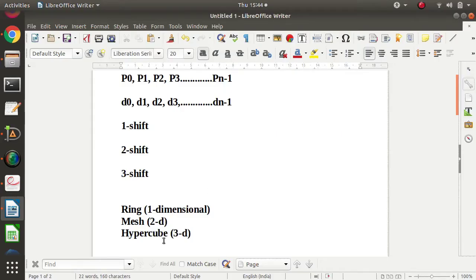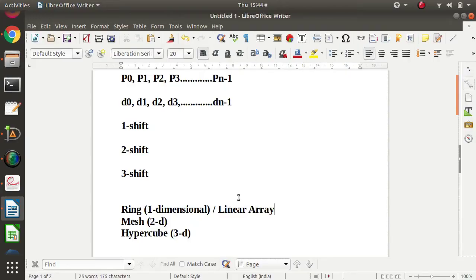Three dimensional in the sense it has x-axis, y-axis, z-axis. Mesh is two-dimensional, which means it has x-axis and y-axis. In other words, we can say it has rows and columns. And ring is one-dimensional, so it is a single dimension only. So it is also called a linear array.